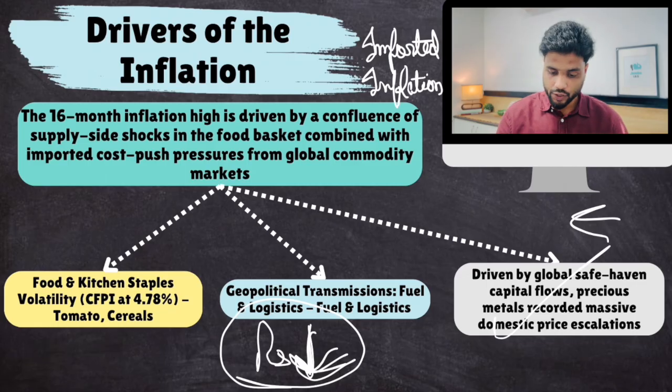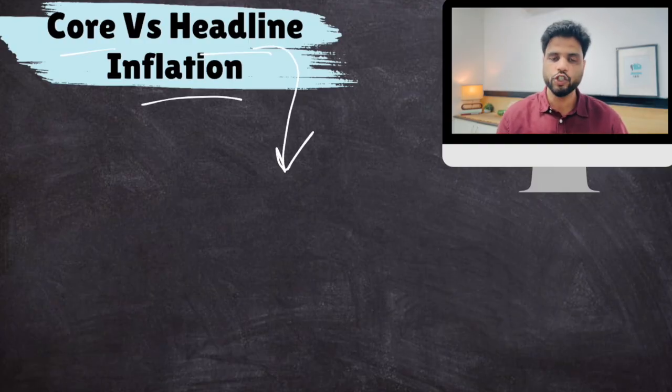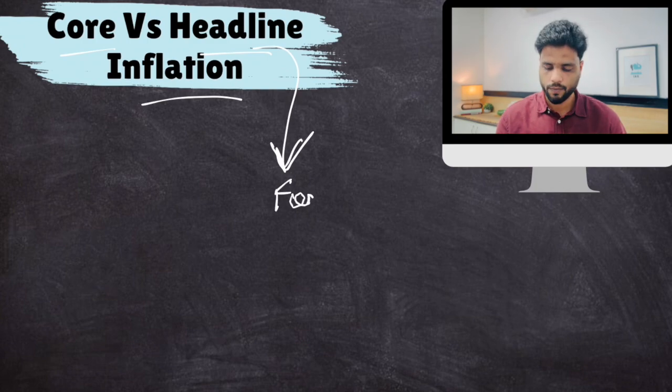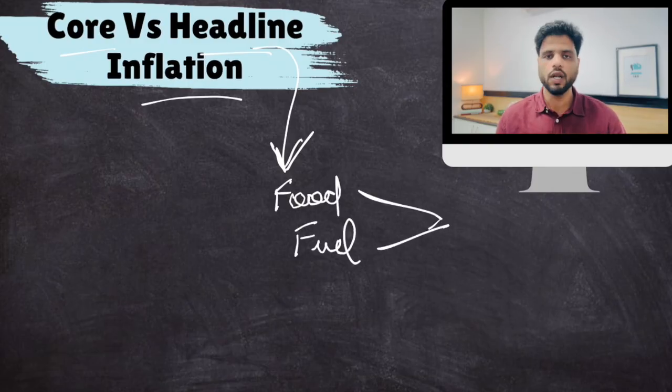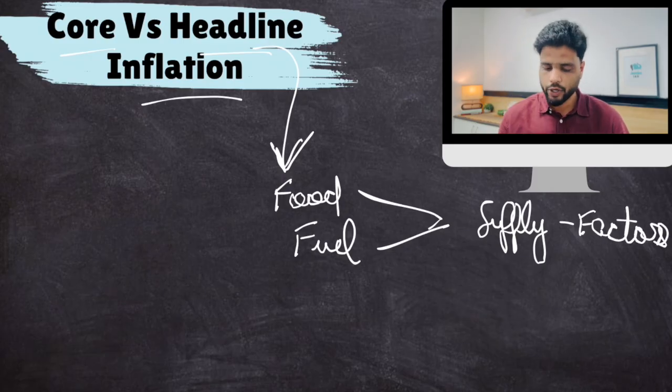Make sense? Okay, so these are the major drivers. Now, remember what I told you in the beginning. Headline inflation, overall inflation, is driven basically by food and fuel. And food and fuel are mostly driven by supply factors, shortage in supply. But there is another component of headline inflation, and that is core inflation.